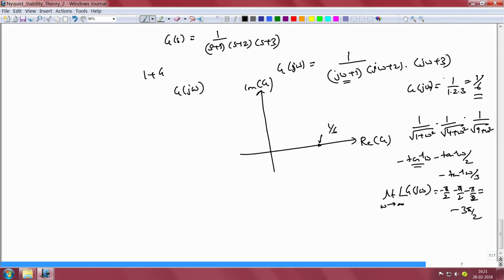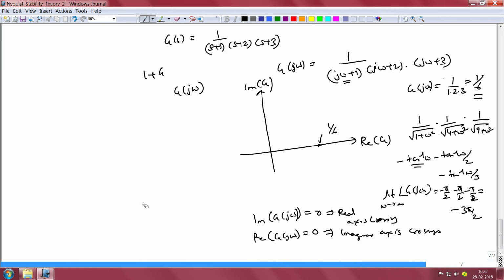In order to obtain the real axis and imaginary axis crossings, we determine the location at which the imaginary part of g of j omega goes to 0. This is for real axis crossings, and the real part of g of j omega equal to 0 will give us the imaginary axis crossings.